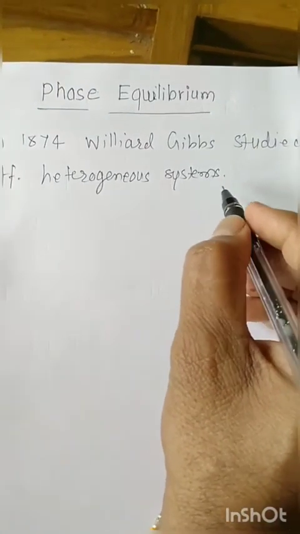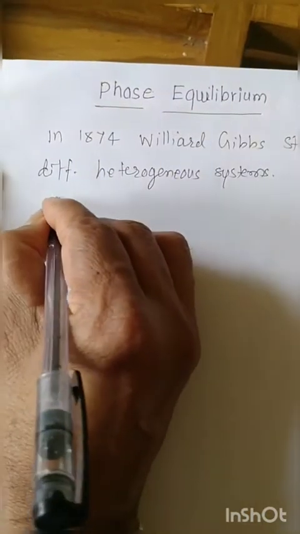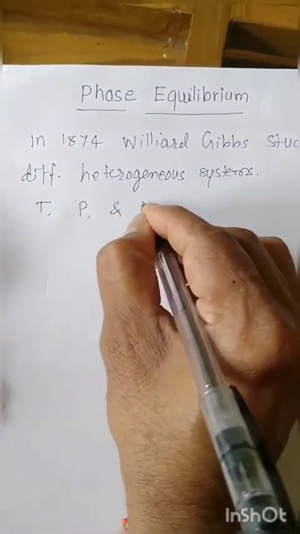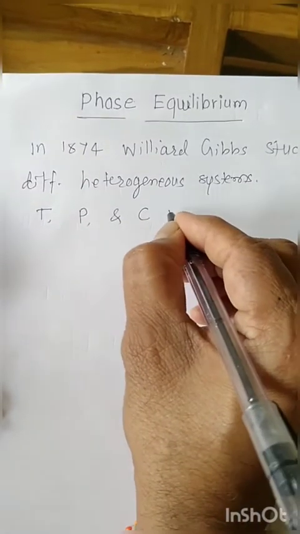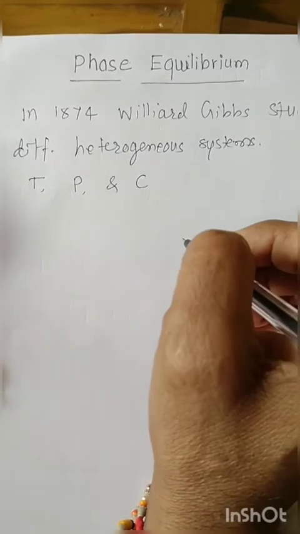And he predicted the effect of temperature, the effect of pressure and the effect of concentration or composition on a heterogeneous system in equilibrium.